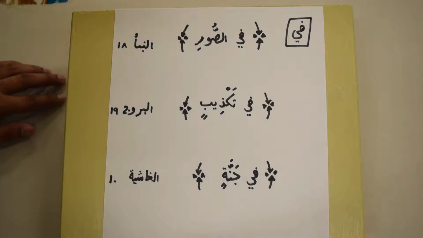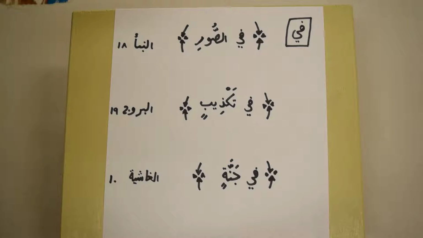So this is part 5 of lesson 4, in which we will see some examples of religious text where we can apply what we just learned. Just to recap, we learned the huruf al-jar, which are the prepositions. We did fi, ila, min, and ala.